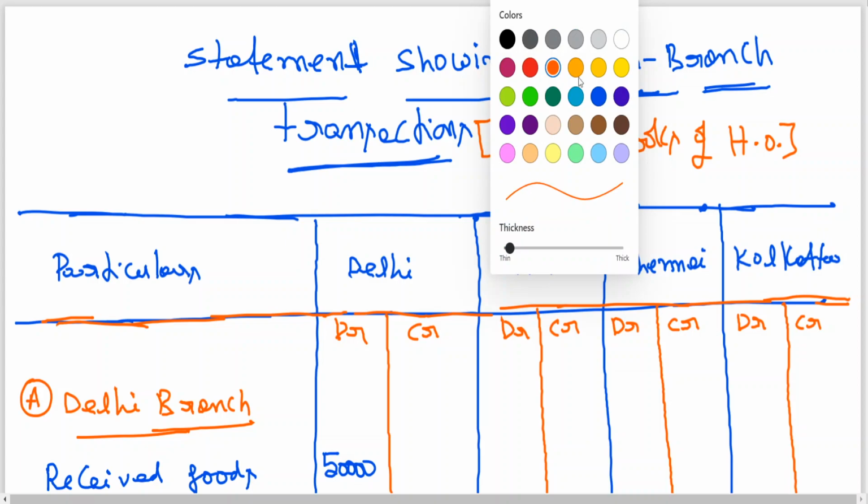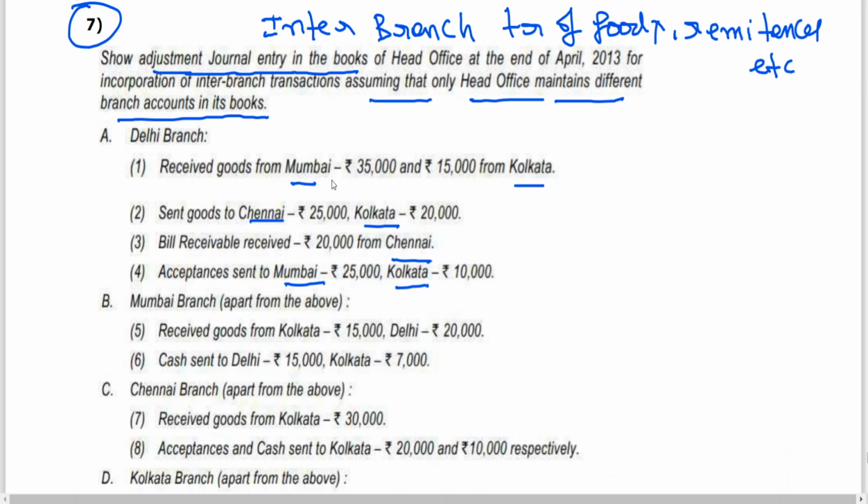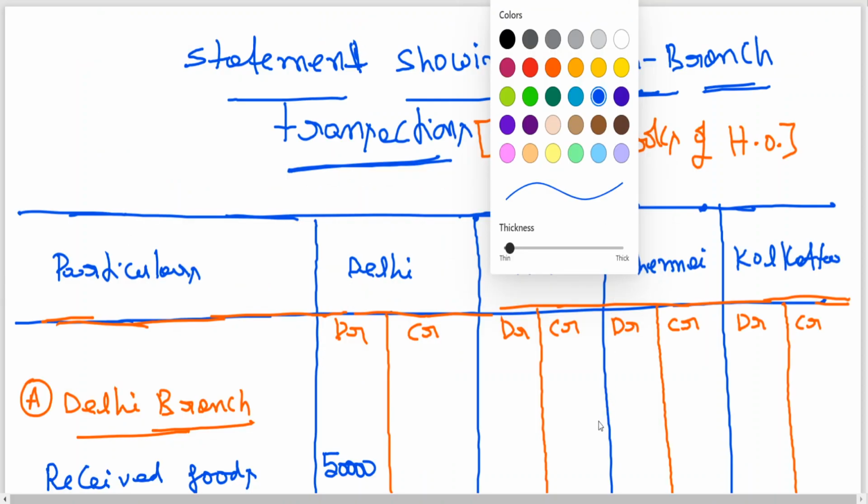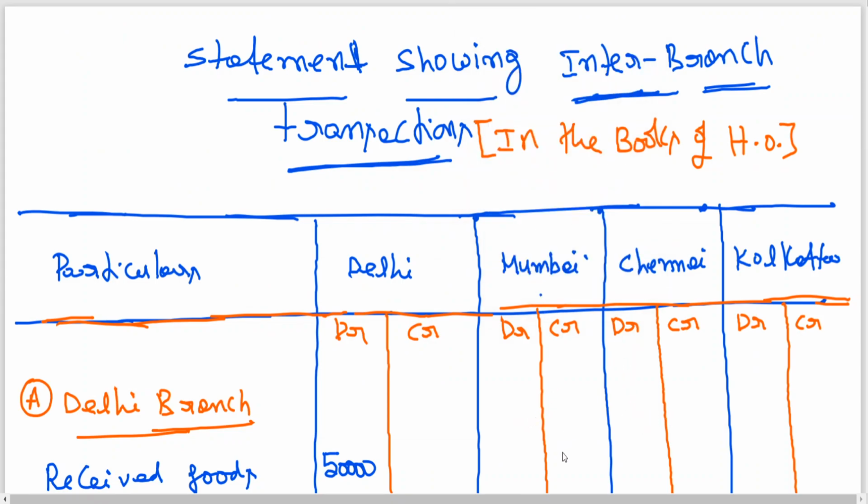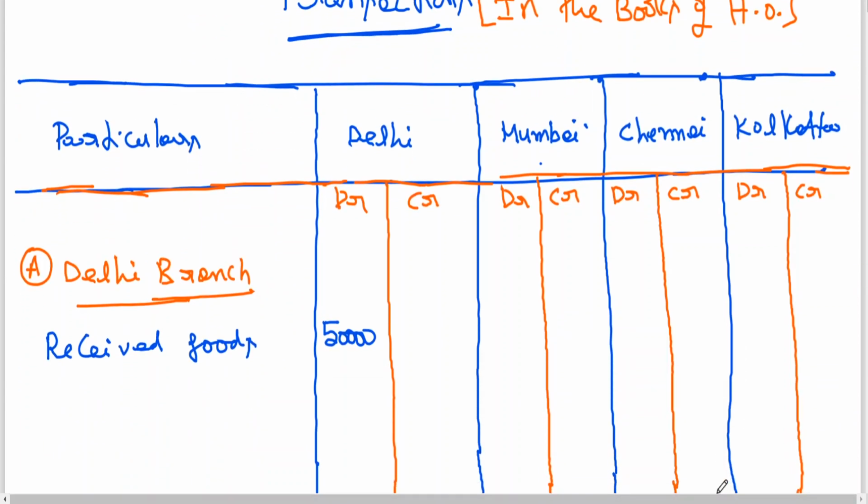The statement you are preparing is in the books of head office. So who is the receiver? Delhi. Who is the giver? Mumbai 35,000 and Calcutta 15,000. So credit must be given to the giver. Mumbai 35, Calcutta 15. You can see debit is equal to credit.